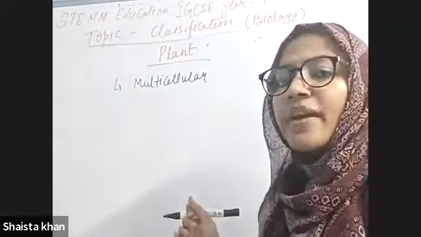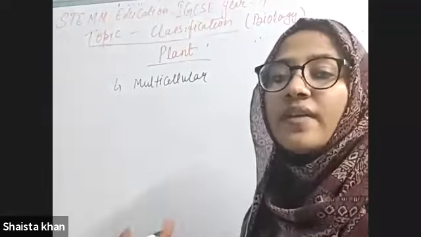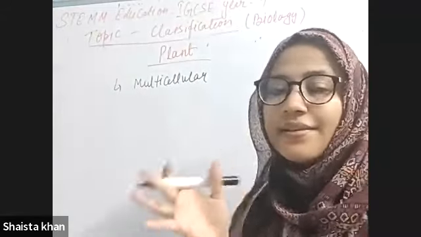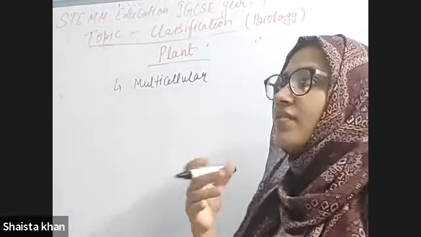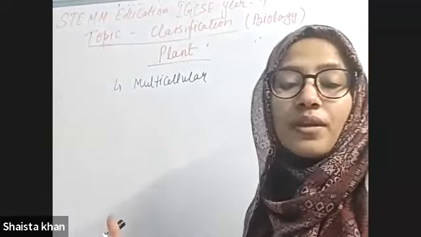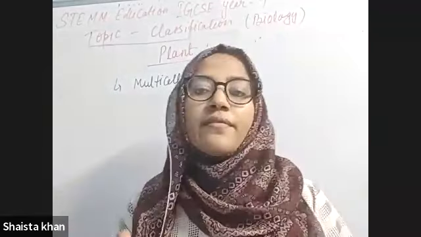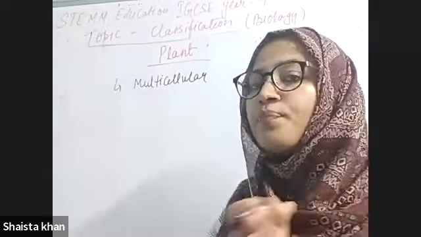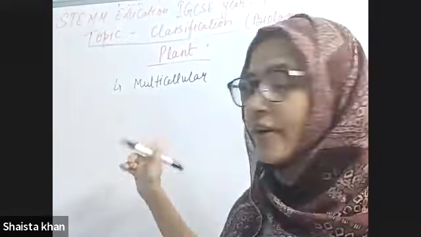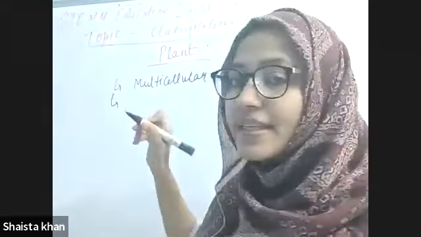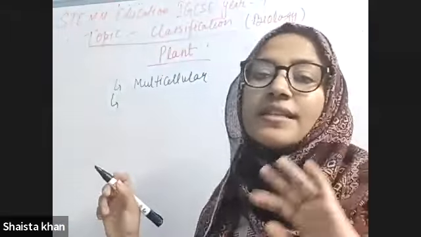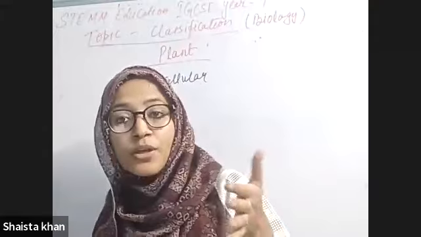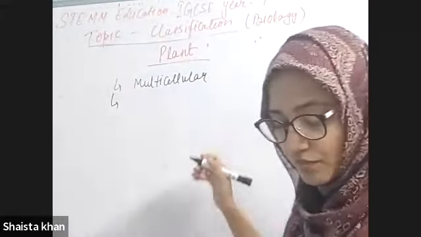That's why it is made up of multicellular or more than one cell, so that we can easily recognize the plants, like which plant is which. If you have a plant at your home, you can easily recognize what type of plant you have at your home. So it is a multicellular organism, but it can make its own food. It doesn't depend on another organism to feed, right?